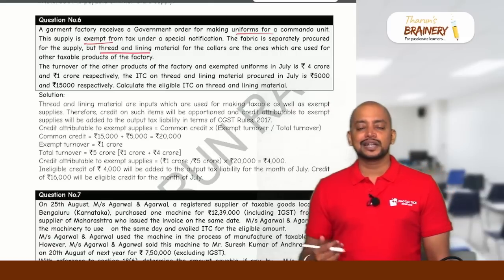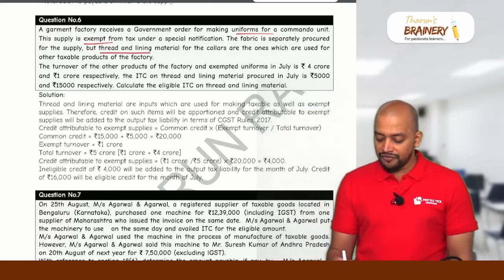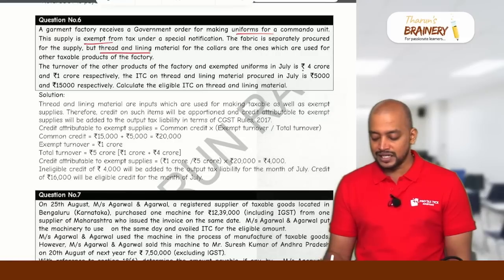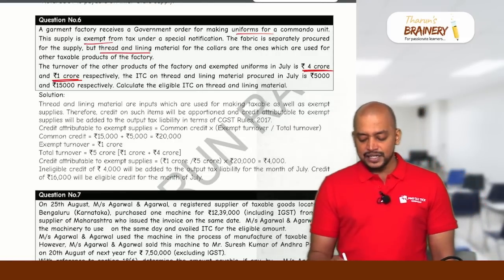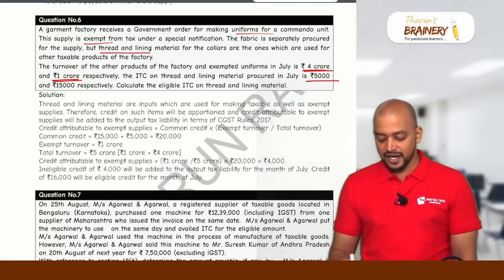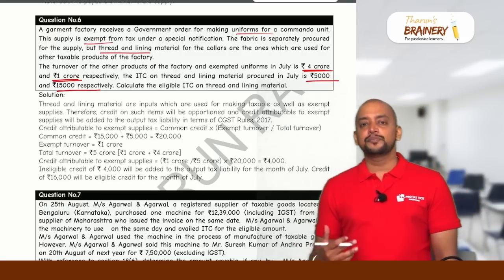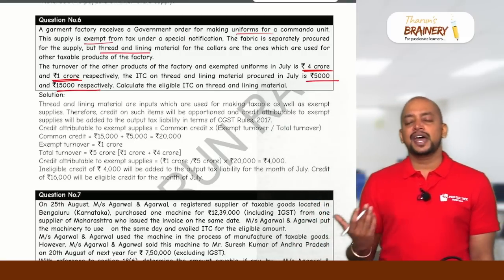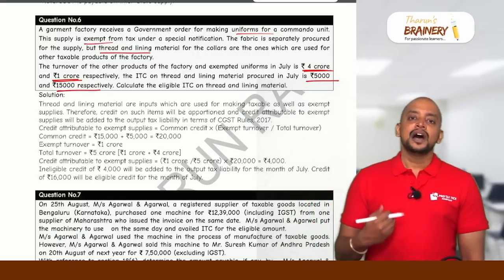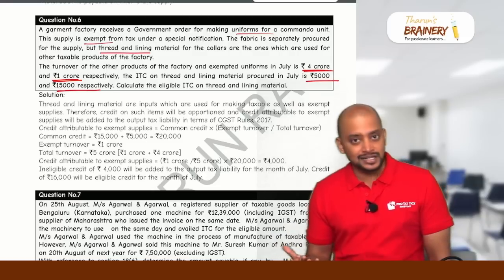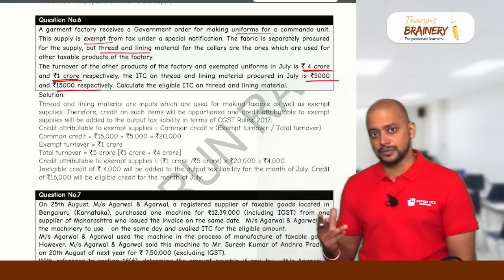So therefore a person is having taxable turnover and exempted turnover. The turnover of other products and exempted uniforms is 4 crore and 1 crore. So taxable turnover is 4 crores and exempted turnover is 1 crore. The ITC on thread and lining material procured in July is 5,000 and 15,000 respectively. Calculate the eligible ITC. So what is the proportionate ITC that can be taken?